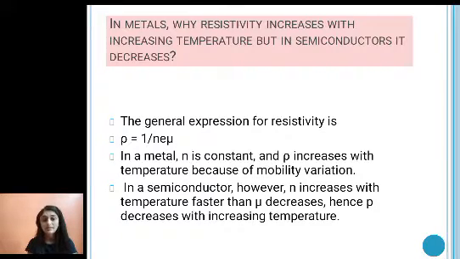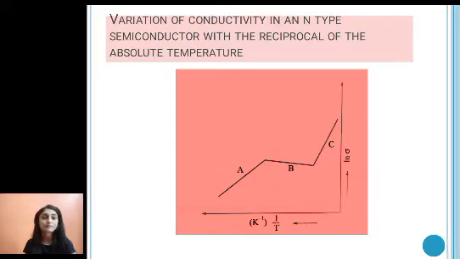Because in a semiconductor we know that the number of charge carriers goes on increasing with respect to temperature, and this increase in charge carriers, that is the increase in n, is faster as compared to the decrease of mobility because of the temperature, and hence resistivity decreases with increasing temperature.